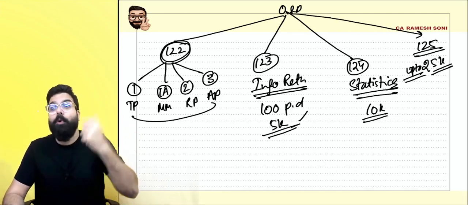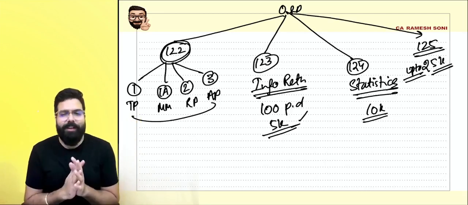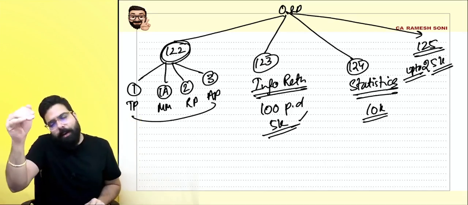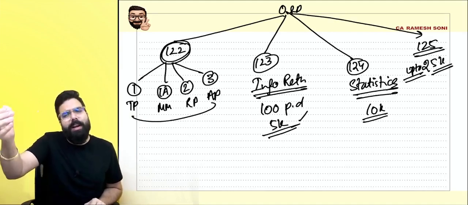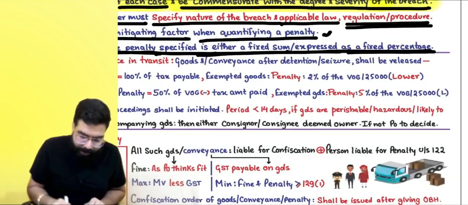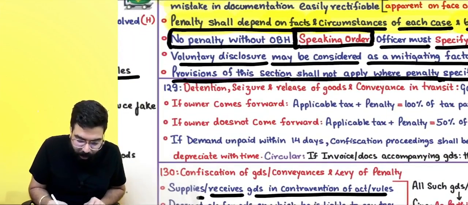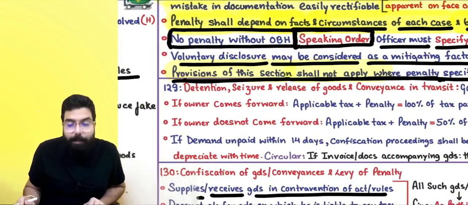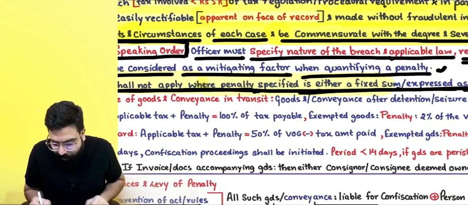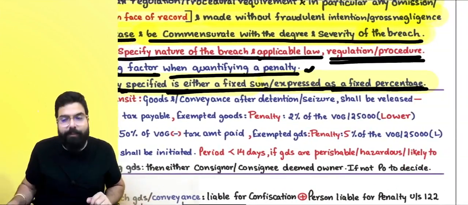Whenever it is penalty up to 25,000, then you can tell, sir, please don't levy so much. That time, the officer can levy might be 10,000, 12,000 rupees. But see over here, everyone, provision of this section shall not apply means the officer can't reduce the penalty where the penalty specified is a fixed sum or expressed as a fixed percentage.